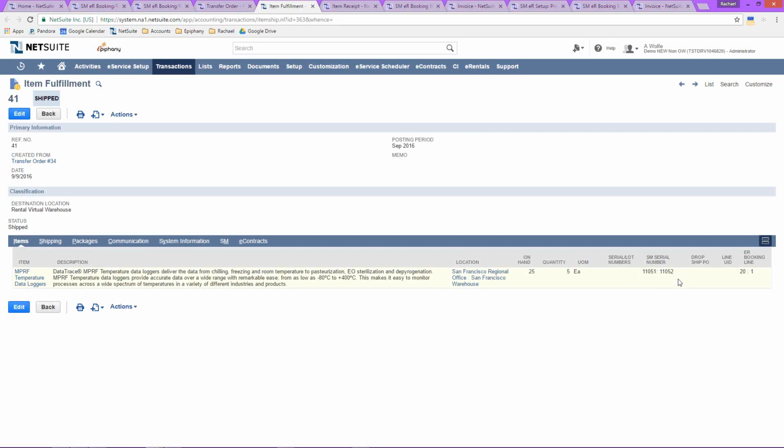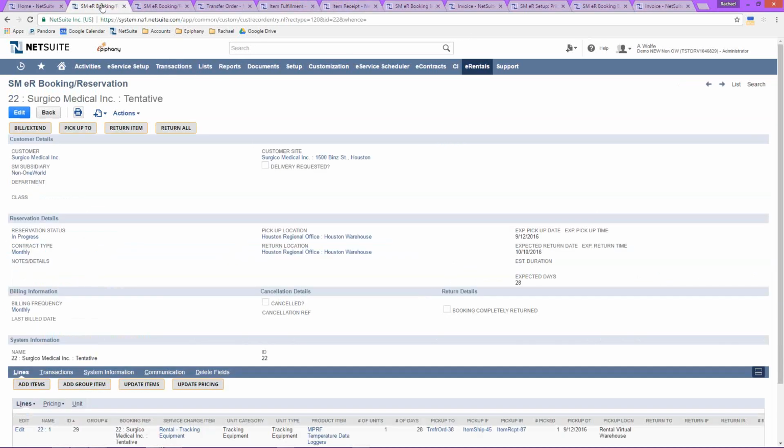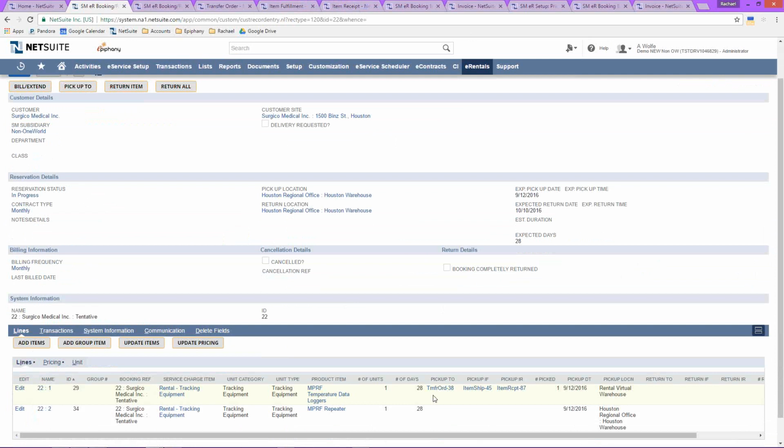The item fulfillment moves the item from your available warehouse into an in-transit status. You then complete an item receipt that moves your items into your rented warehouse so that you know this item is no longer available. As you go through your pickup process, your booking record is then updated to reflect your pickup transfer order, fulfillment, and receipts.